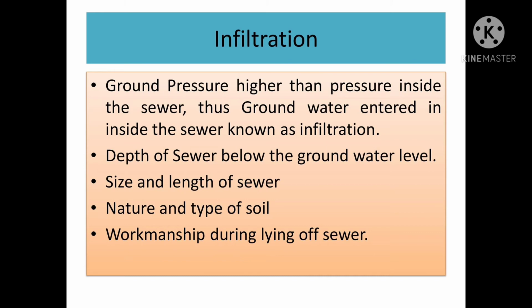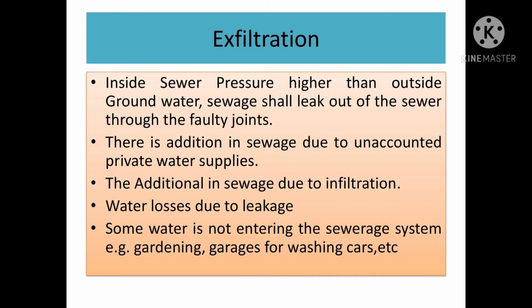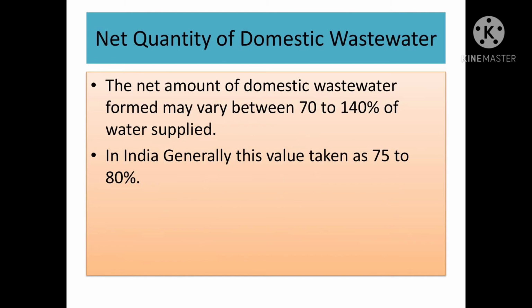Exfiltration. When the pressure inside the sewer is higher than the outside groundwater pressure, sewage leaks out of the sewer through faulty joints. There is also addition in sewage due to unaccounted private water supplies, and additional sewage due to infiltration, while water losses due to leakage occur. Some water does not enter the sewerage system, for example gardening and garages for washing cars, which comes under the exfiltration category. The net quantity of domestic wastewater formed may vary between 70 to 140% of water supplied.